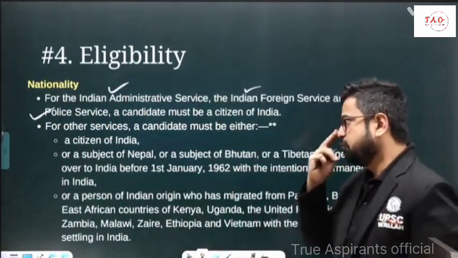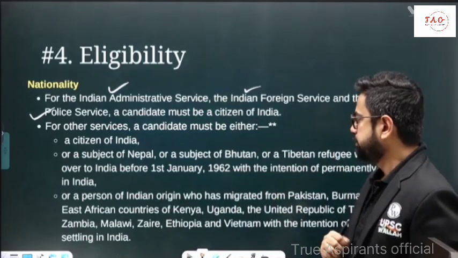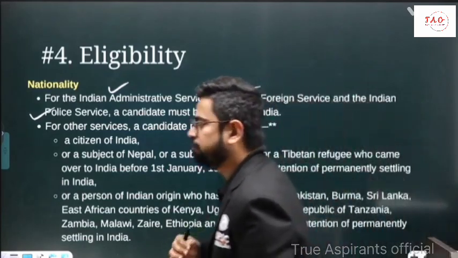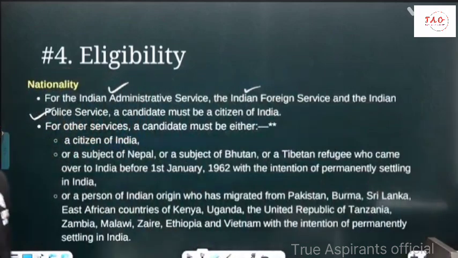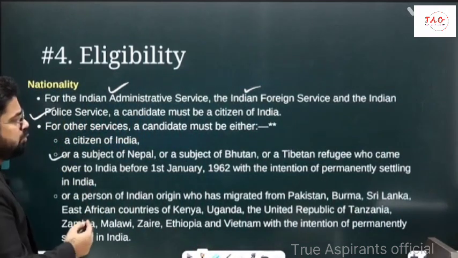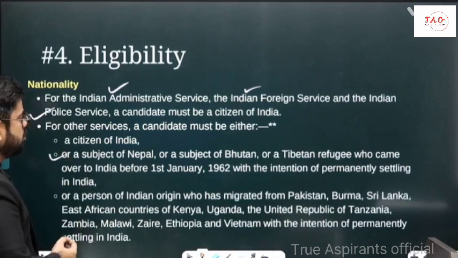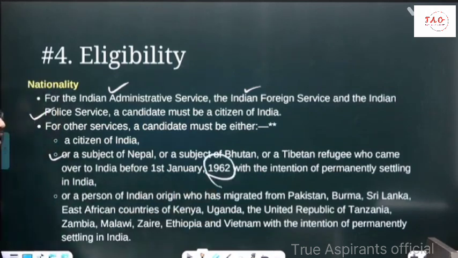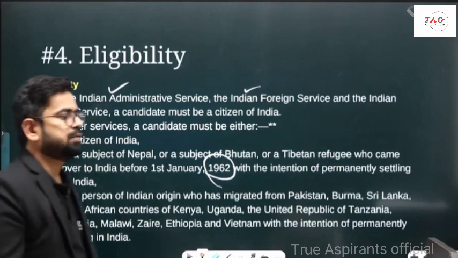But for other services, a citizen of India or somebody who is a subject of Nepal, Bhutan, Tibet, etc., who has come to India before 1962, can also apply. Similarly, somebody of Indian origin who has migrated from other countries like Pakistan, Burma, etc., with the intention of settling in India, and has settled in India.